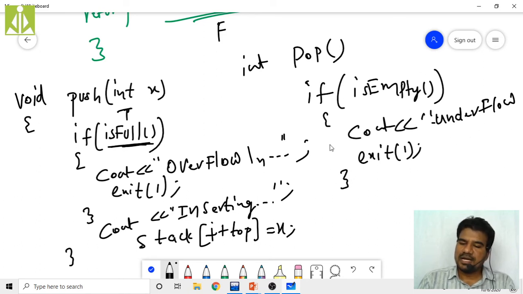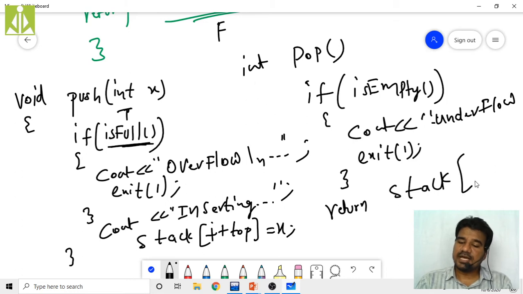Then close. If your stack is not empty, if the isEmpty function returns false, then the control will come to this area. Over here we have to perform the pop operation, and how can we perform it? We have to return this element, because it is an integer value: stack of top minus minus. Like this. I will take the editor, and over there we will implement all these operations.